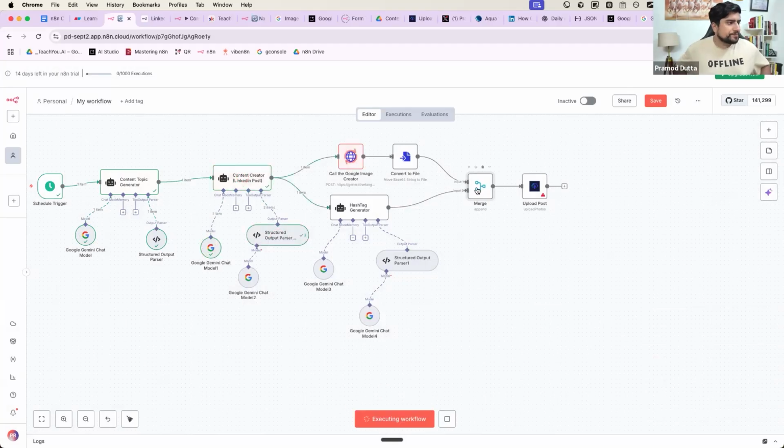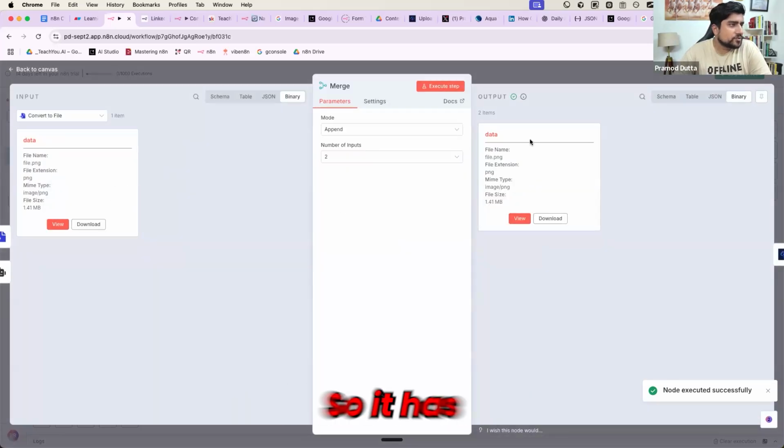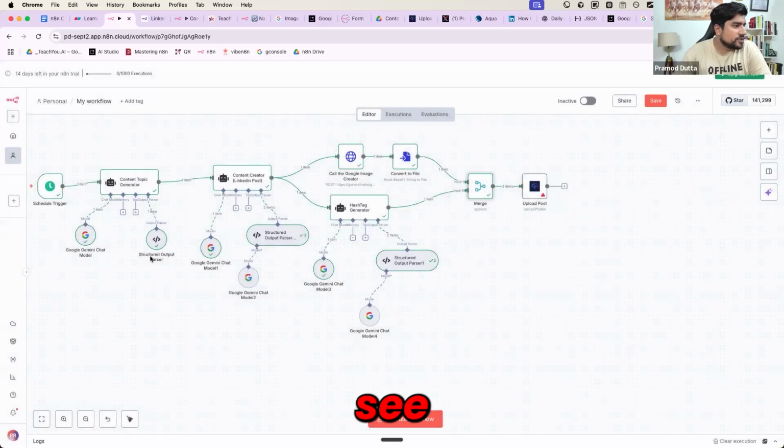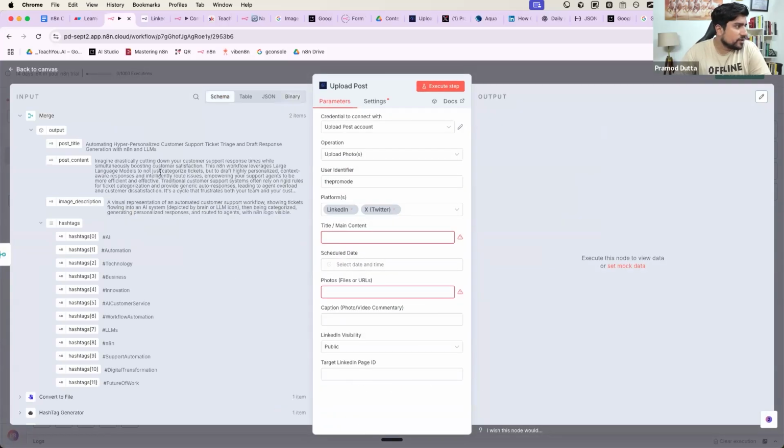Creating a post also. Generating an image. Okay. Generating a hashtag. Okay. Now merging together. So merging together, now we have the data. So it has now merged together. Merged together data is also there. So here you can see the data directly, right? So I think he knows about everything.